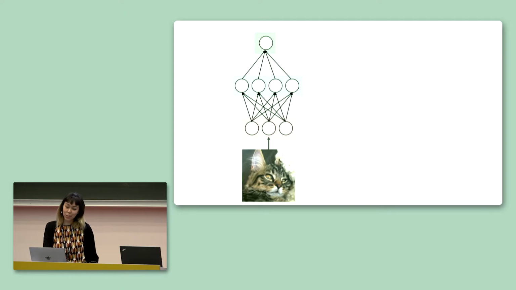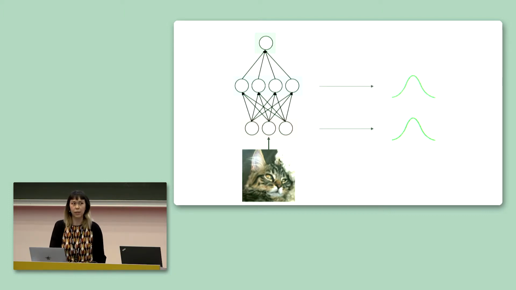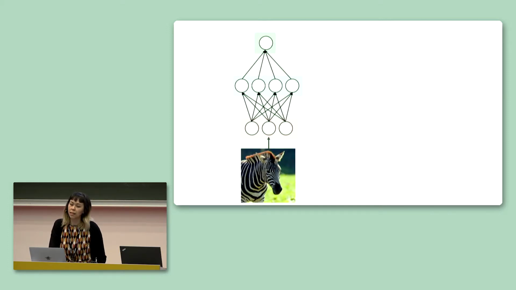Here we have another cat image, and we pass it through our network and look at the activations at each layer, and we observe that our activation distribution is as we expect again. We can interpret this image as being familiar to the network. Now the network encounters an unfamiliar image from a distribution outside of the one that it was trained on, and if we look at the distribution of activations in the first layer, we find that it's no longer what we expect, and the same is true for the next layer.